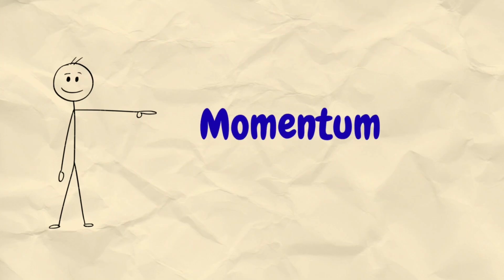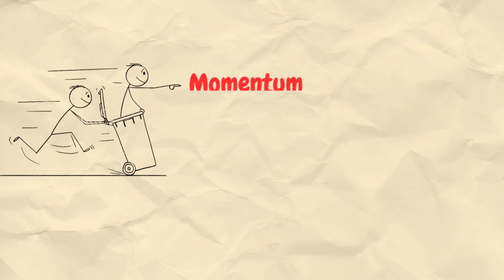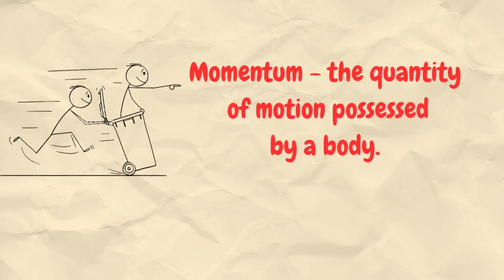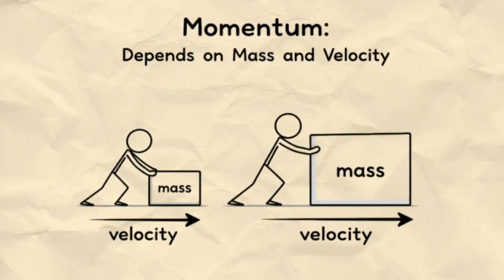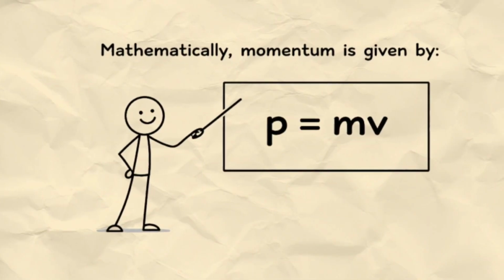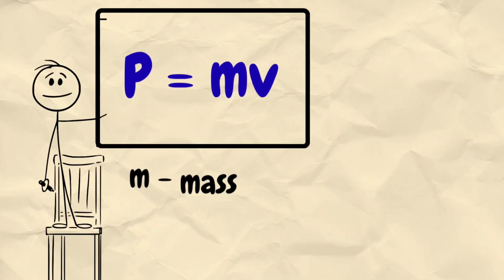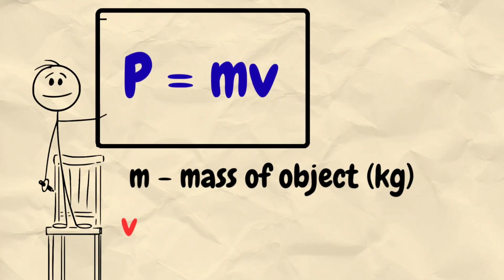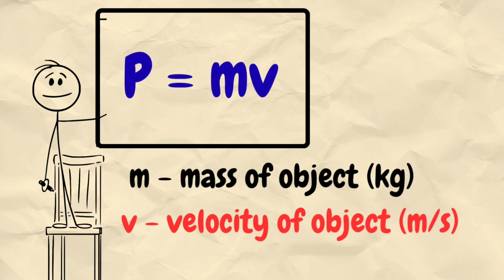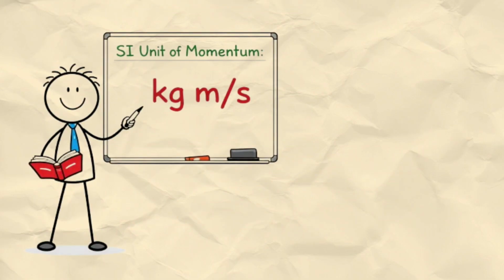Let's begin with momentum. Momentum is defined as the quantity of motion possessed by a body. It depends on both the mass and velocity of the object. Mathematically, momentum is given by P equals mv. Here, m represents mass in kilograms, and v represents velocity in meters per second. So, the SI unit of momentum is kilogram meter per second.